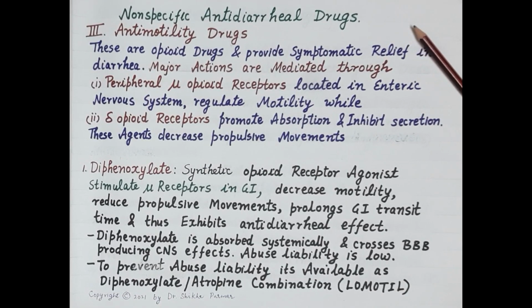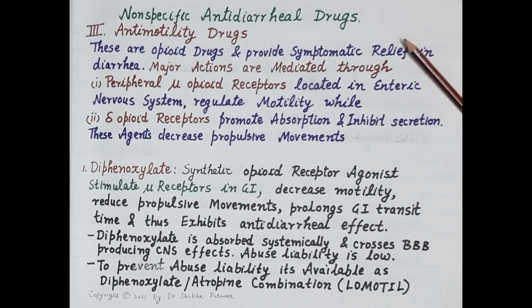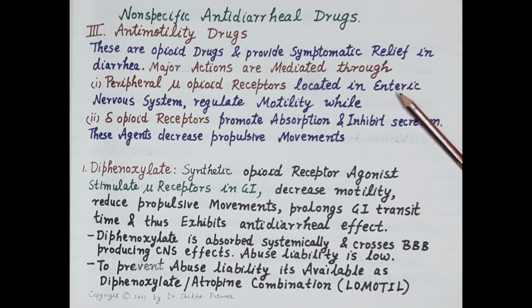Now a third category of non-specific antidiarrheal drugs are the anti-motility drugs. These are opioid drugs and they provide symptomatic relief in diarrhea. Major actions of these opioid drugs are mediated through peripheral mu opioid receptors.